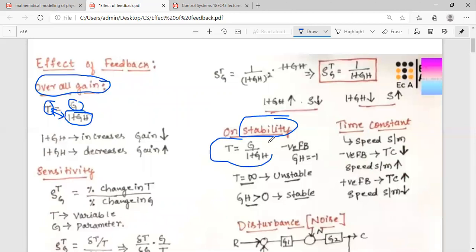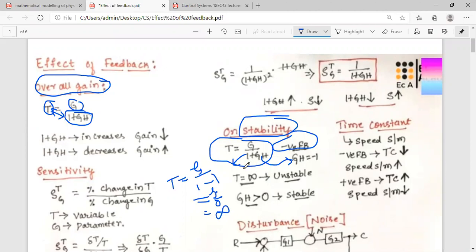Again, here also taking the help of this overall gain expression T, which is equal to G by 1 plus GH. When we are considering the negative feedback, suppose GH is equal to -1. So what will happen if I substitute GH equal to -1? Your equation for T will become T is equal to G divided by 1 minus 1, which is nothing but G by 0, which is equal to infinity. So we will get the overall value of the transfer function as infinity. So what do you mean by that?